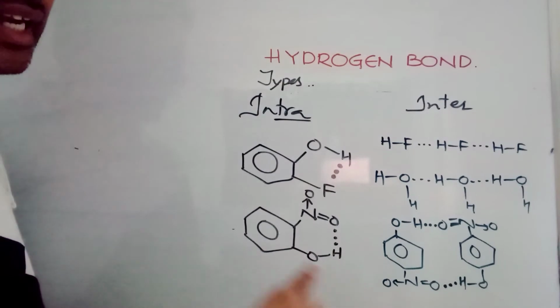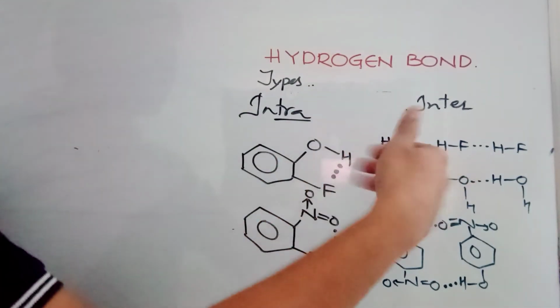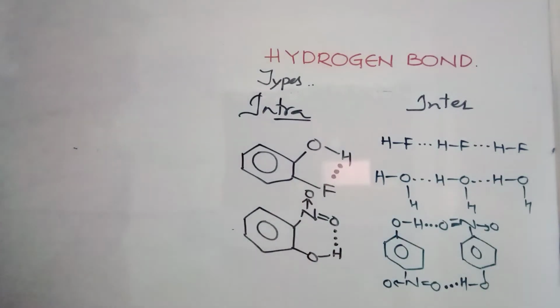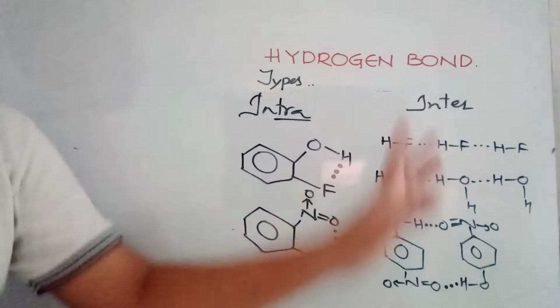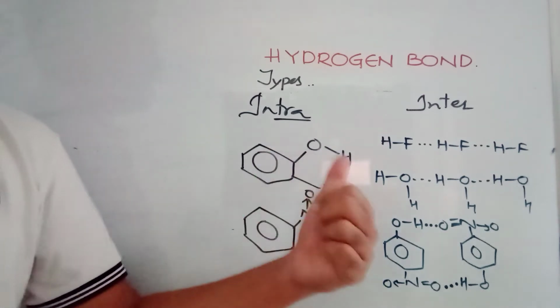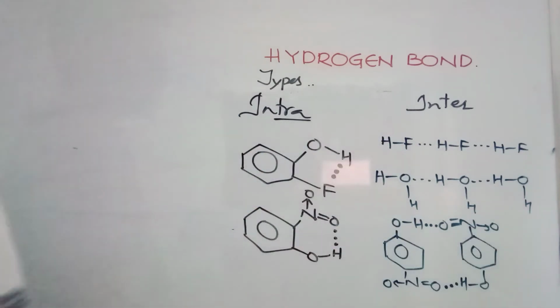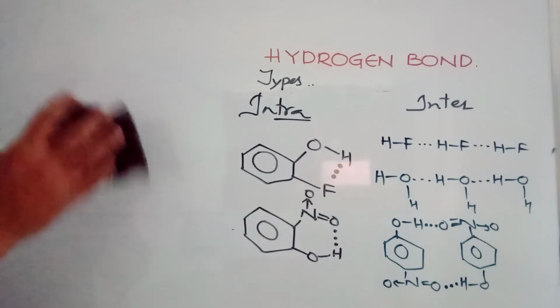Intramolecular hydrogen bonding decreases the association. Intermolecular hydrogen bonding increases the association. Because of intermolecular hydrogen bonding, the association will be more. That's one very special point. And when we are discussing applications, we will discuss these again, intramolecular and intermolecular hydrogen bonding. Then some applications we'll see.